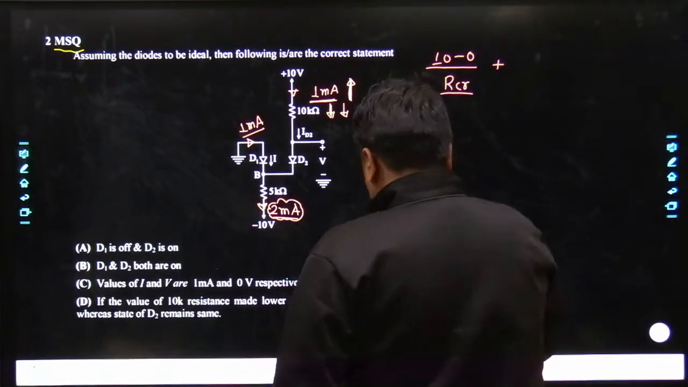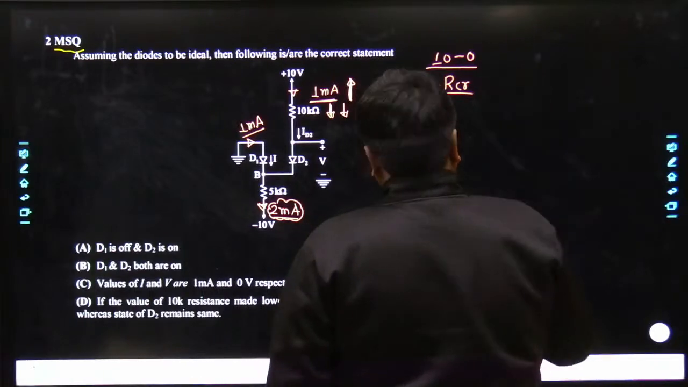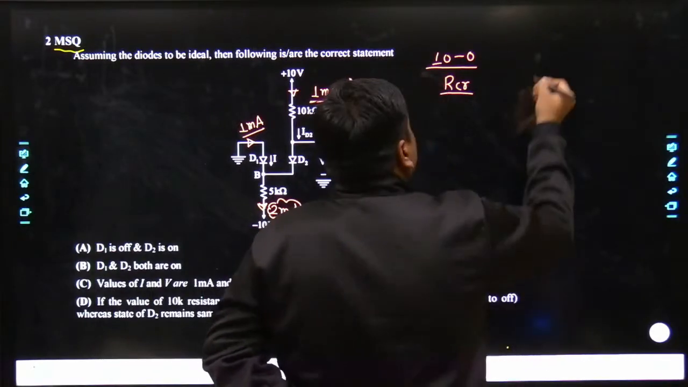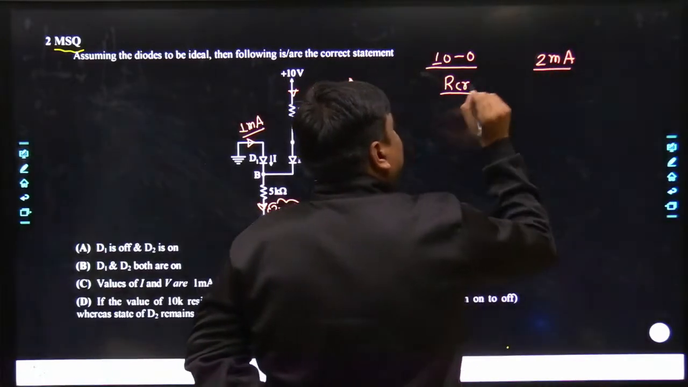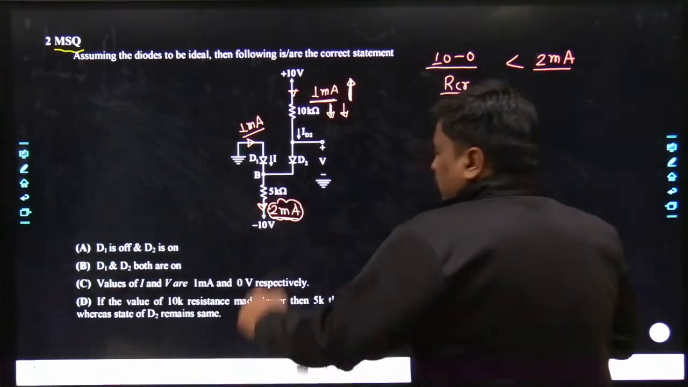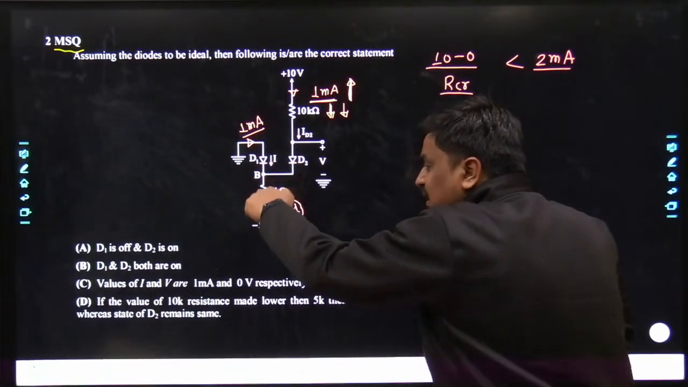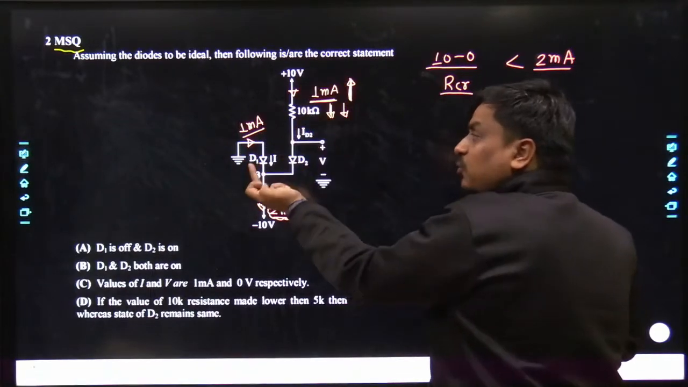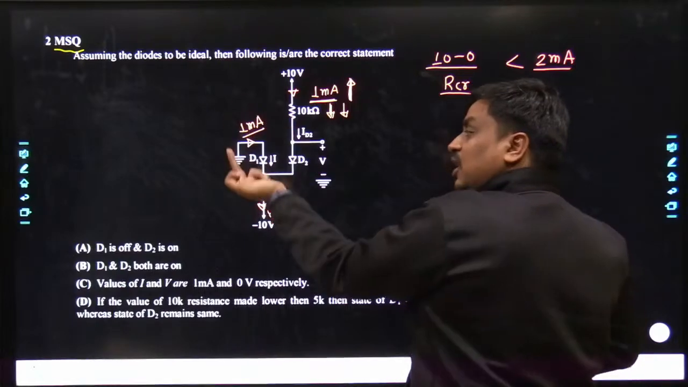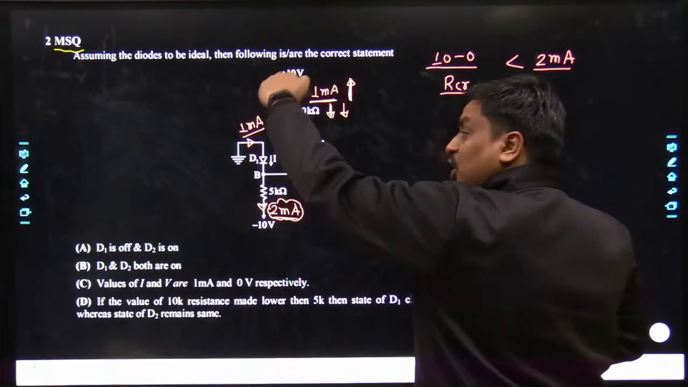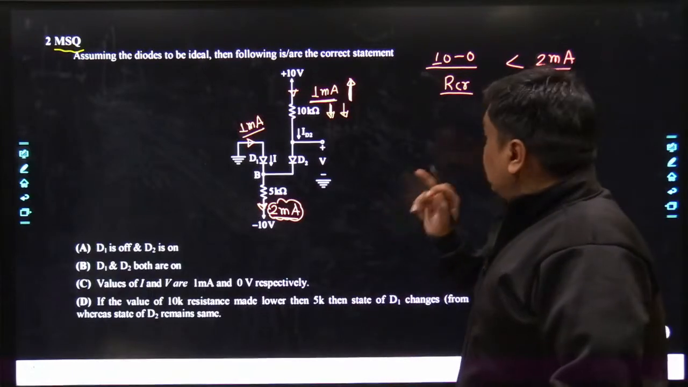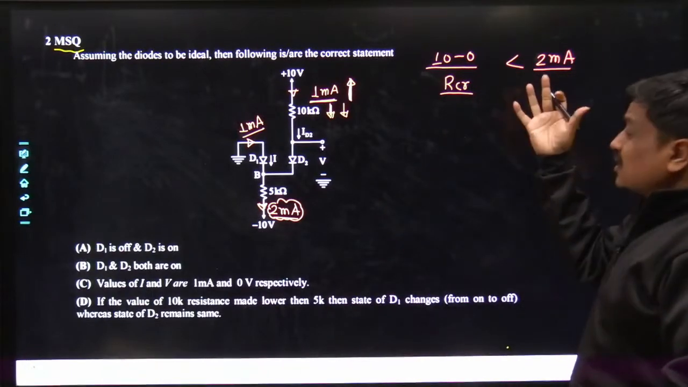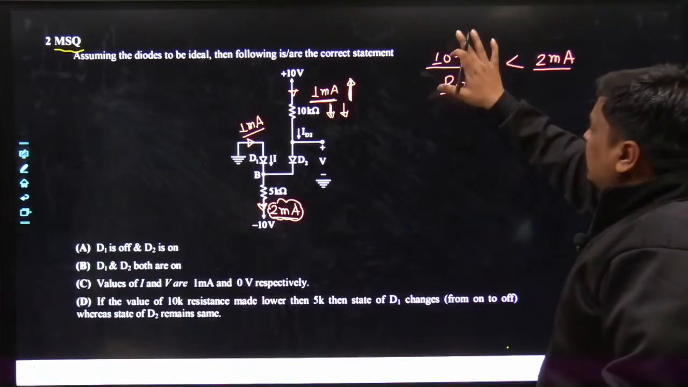So for the time being, let me rub this out. It's nothing but 2 milliampere. Until and unless the flow of current across this limb is more than this limb, there would be additional current across the diode, which will force the current of the diode from anode to cathode, and the diode would remain on.